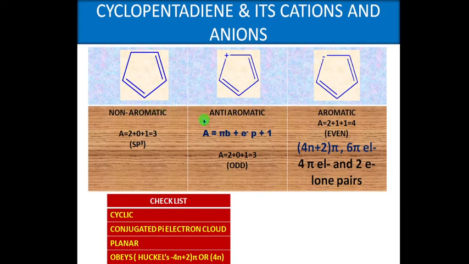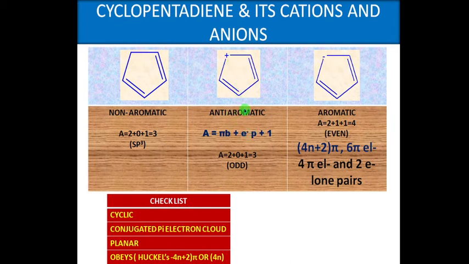According to the predictions, apart from the 4n plus 2 pi electron rule, there is also a prediction for aromatic compounds: A equals pi b plus EP plus 1. Pi b means how many double bonds are present within the ring, and EP means electron pairs outside the ring.